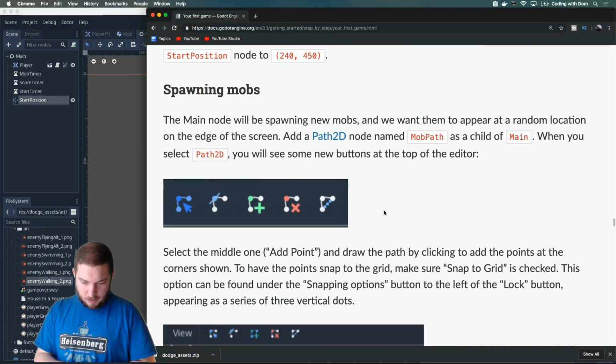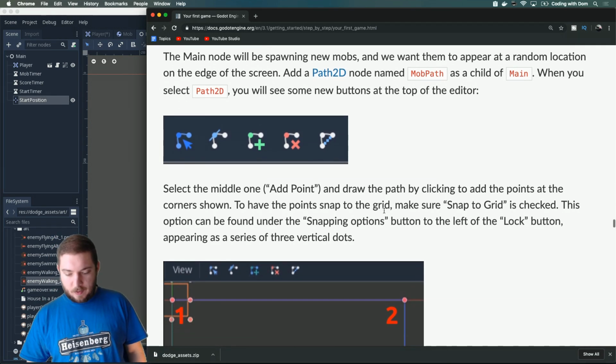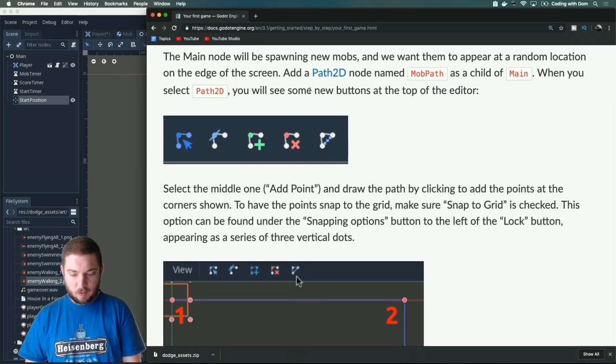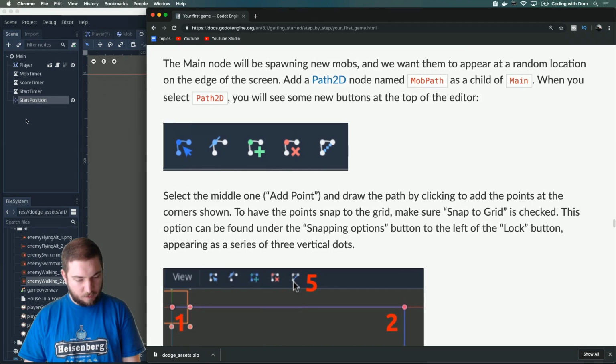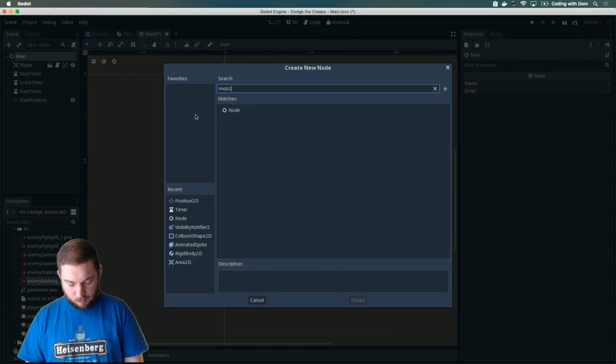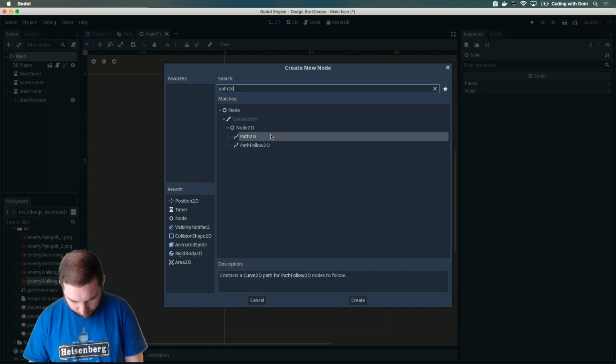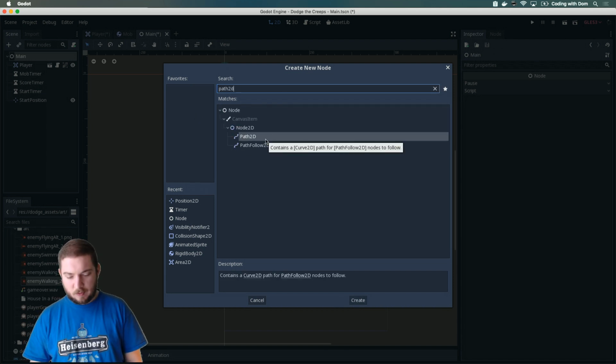Spawning mobs. The main node will be spawning new mobs and we want them to appear at a random location on the edge of the screen. Add a Path2D node named mob path as a child of main. What was it? Path2D. Another thing to add to the notes.